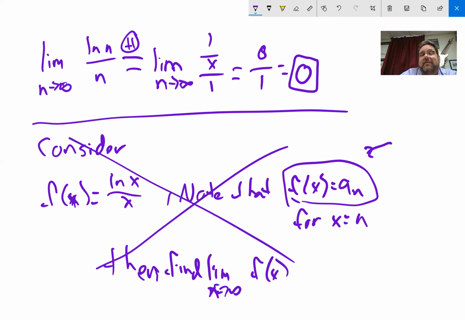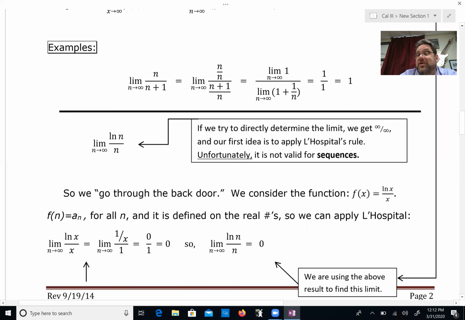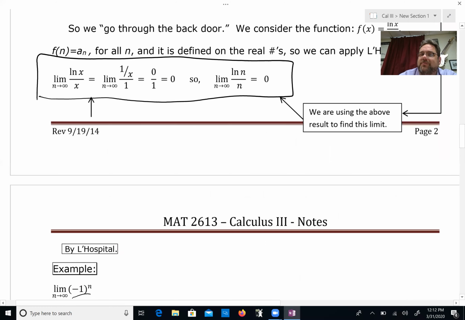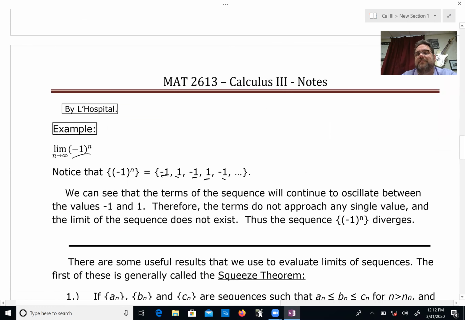Now, what does that mean? It means the values go to 0, but it also means that the top is increasing at a much slower rate than the bottom. The bottom is increasing at such a rate that the top can't catch up, and the limit eventually goes to 0. All right, and right here's what I did. That whole long thing where I considered the function, that's what I did there. But for practical purposes, we're just going to directly apply L'Hopital's rule.